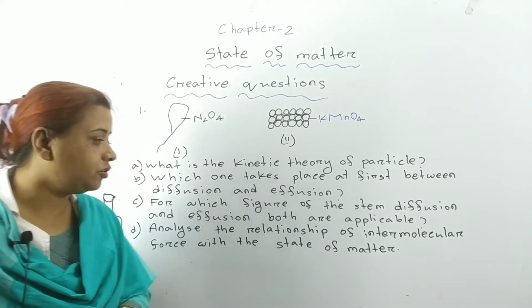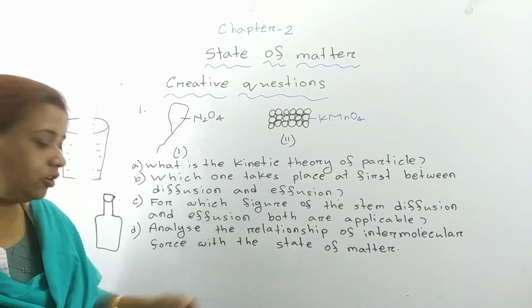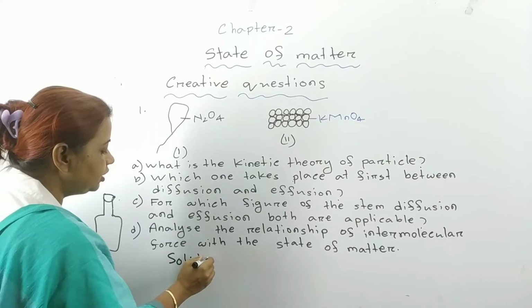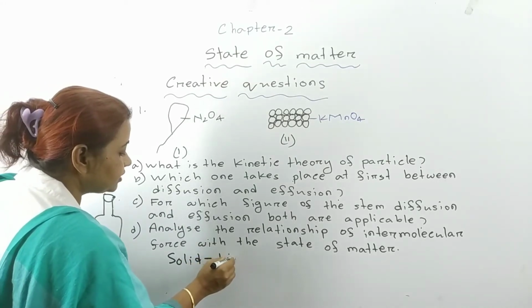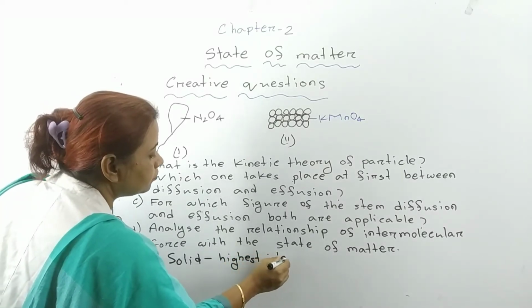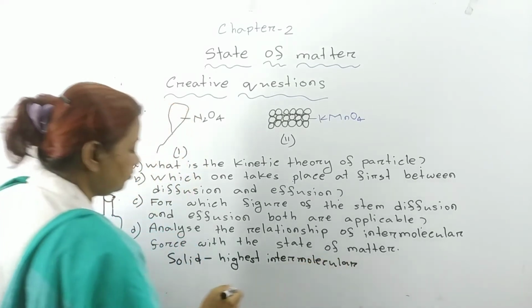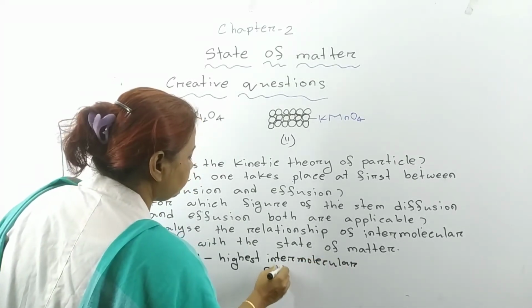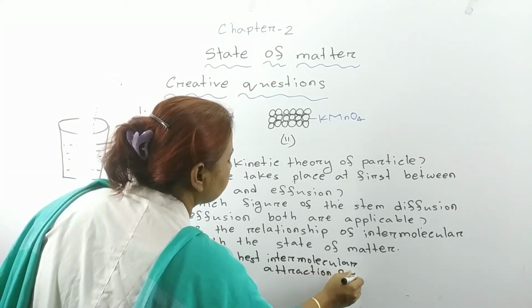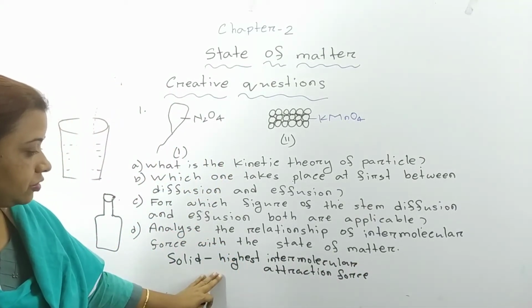Whenever this attraction force is more, the substance is found in solid form, so in case of solid, intermolecular attraction force is the highest.